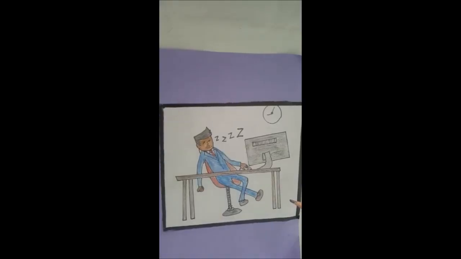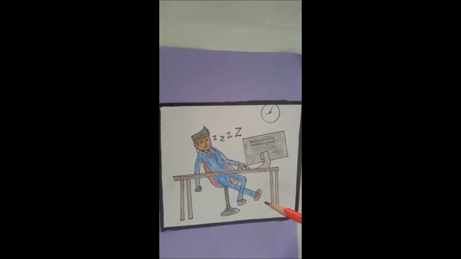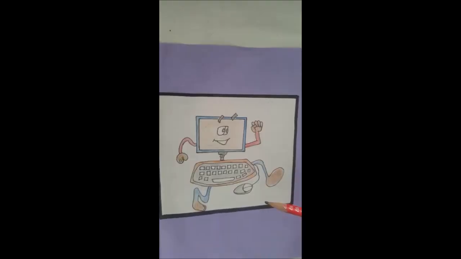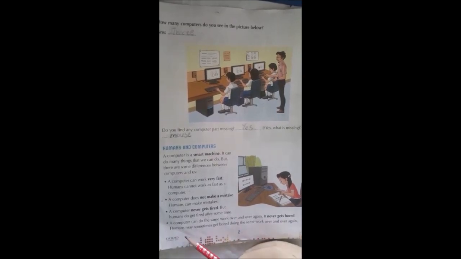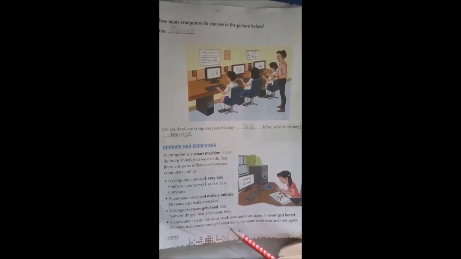Can you see this picture? The boy gets tired after doing some work. But the computer does not get tired, it works for hours. A computer can do the same work over and over again. It never gets bored. Humans may sometimes get bored doing the same work over and over again.